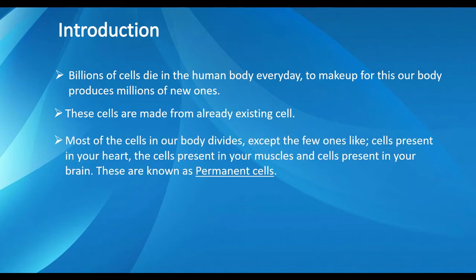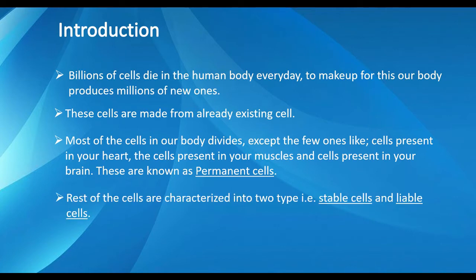Most of the cells in our body divide, except a few, like the cells present in your heart, your muscles, and your brain. These are known as permanent cells. The rest of the cells are categorized into two types, that is, stable cells and labile cells.